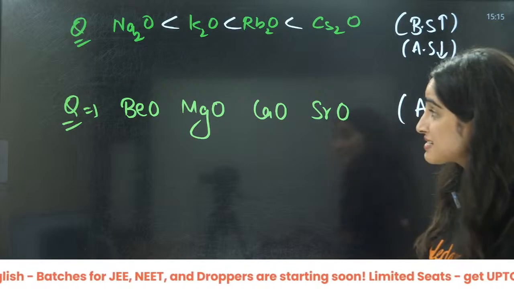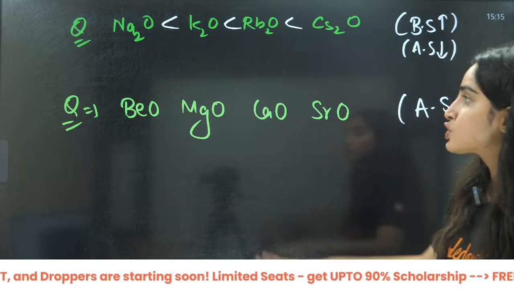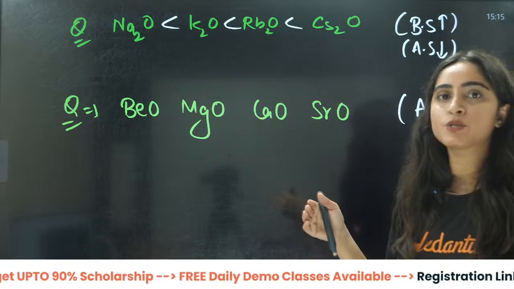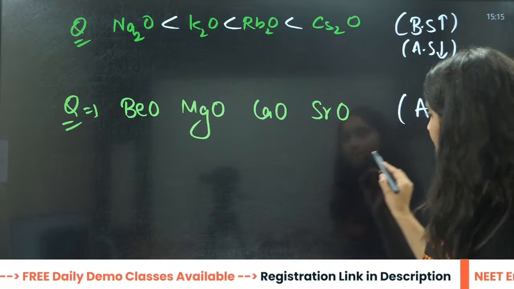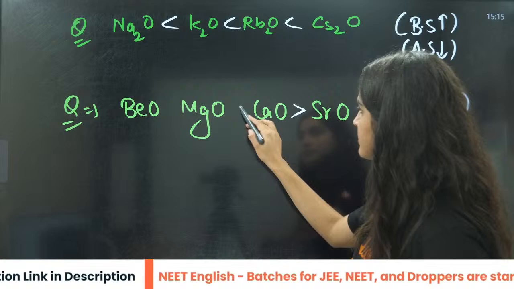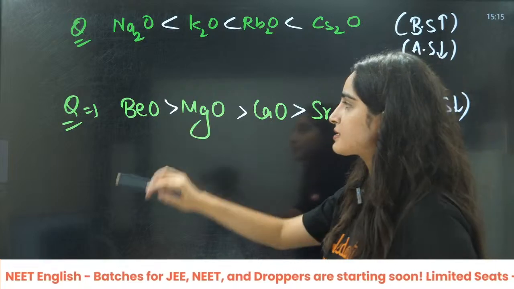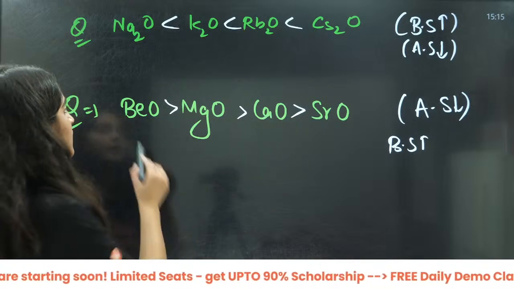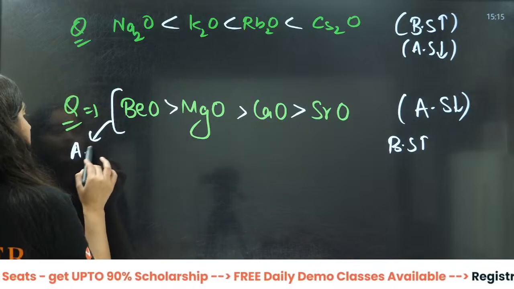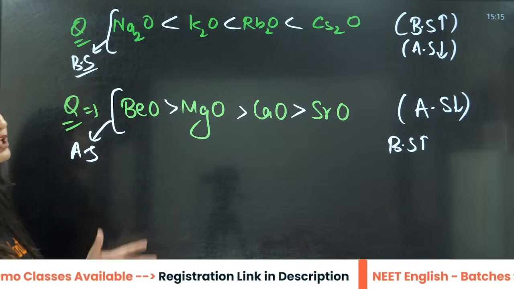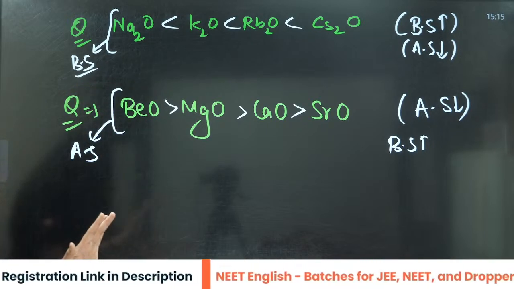This is down the group, that means metallic character is increasing. Basic strength will increase, acidic strength will decrease here. So the order is going to be this for acidic strength, and this is the order of basic strength. They can ask you anything here, okay?